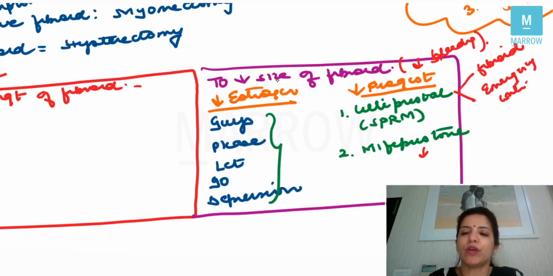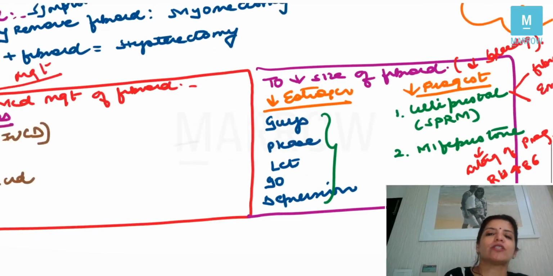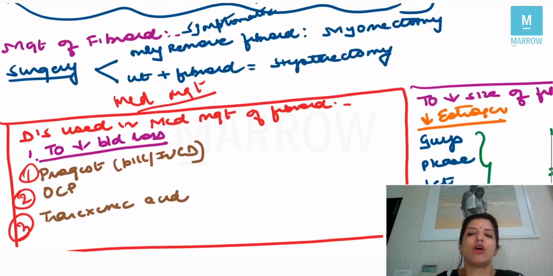And number two drug, you can use mifepristone, which is an antagonist of progesterone, and the other name for mifepristone is RU486. Right, so these are all the drugs which you can use to decrease the size of the fibroid. To decrease blood loss, there were only three drugs: progesterone, OCPs, and tranexamic acid. Right? So this is all what you need to know about fibroid.